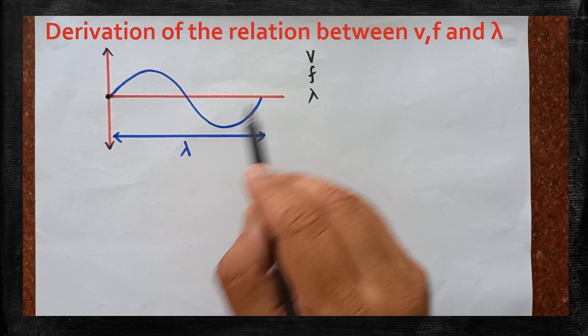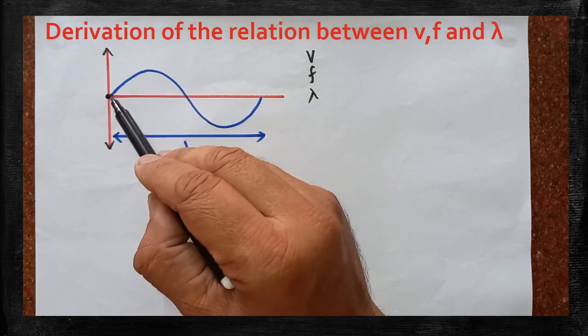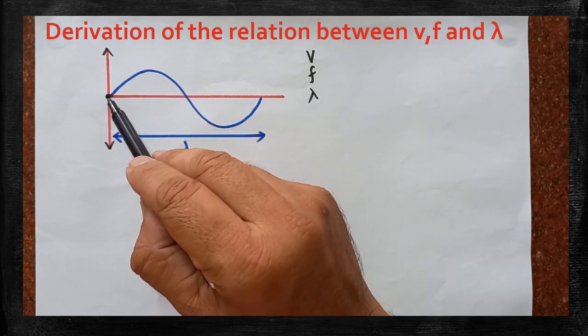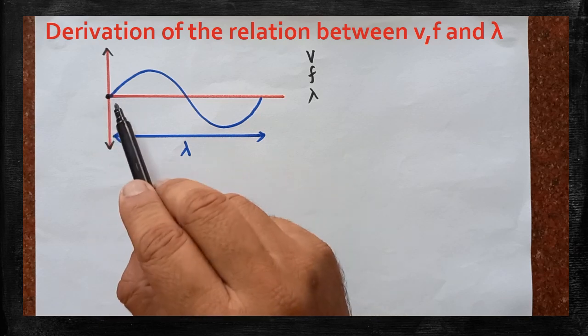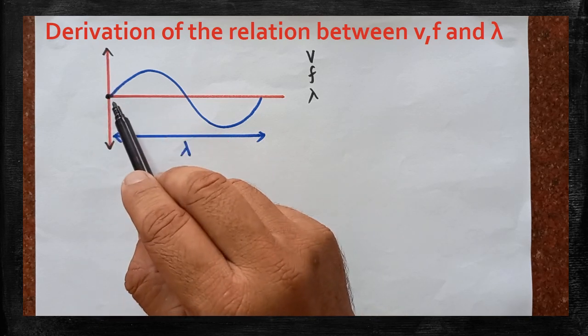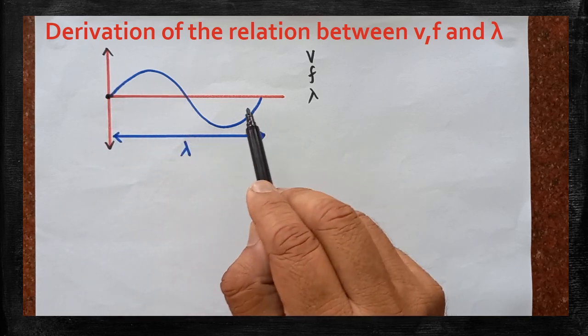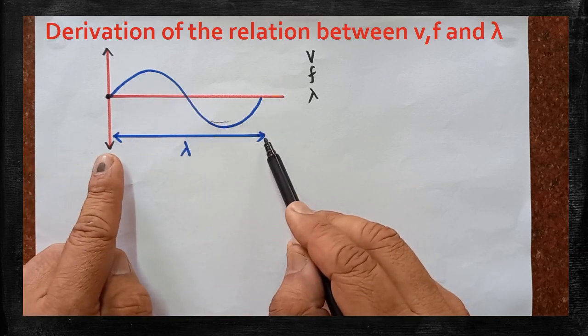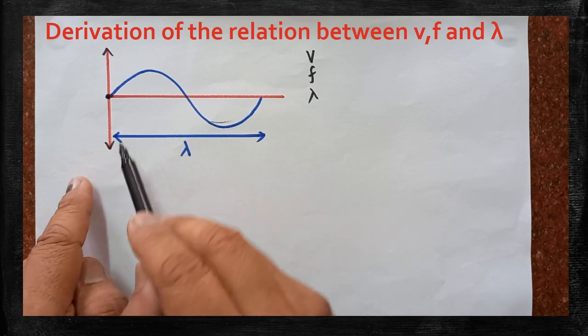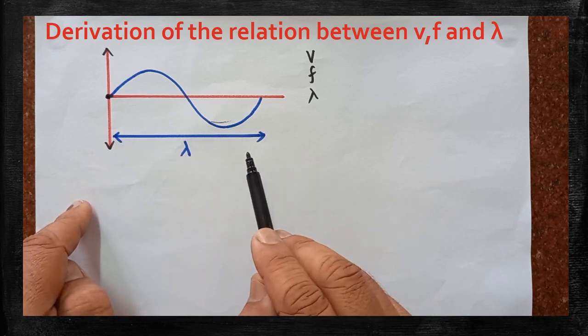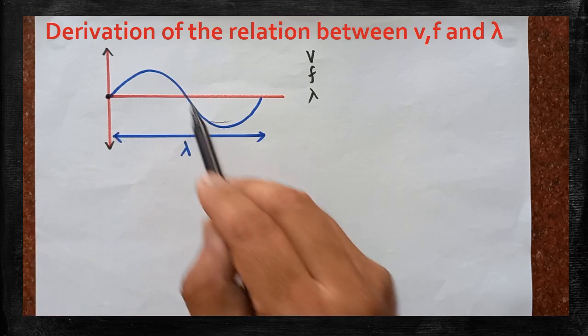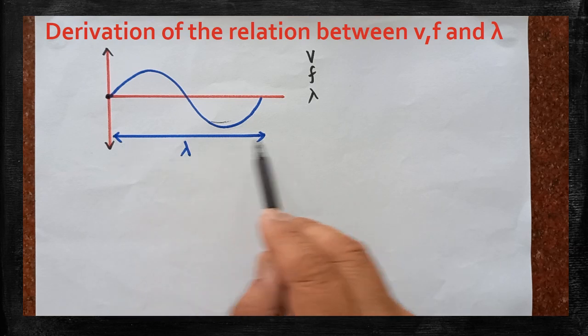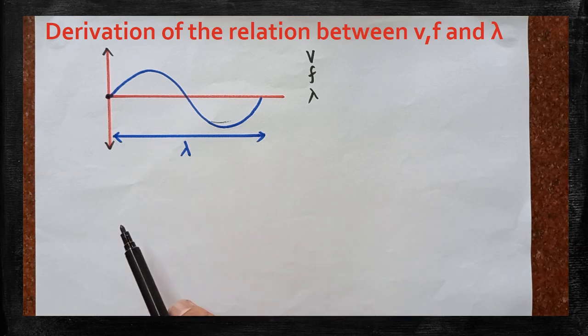Here I have drawn a wave. The wave is created when the particles of the medium start vibrating. Because of the vibration of the particles, the disturbance travels in space, and while traveling, we can measure the distance. So this is the length of the wave. Here I have drawn a single wave, and the length of the single wave can be taken as lambda.